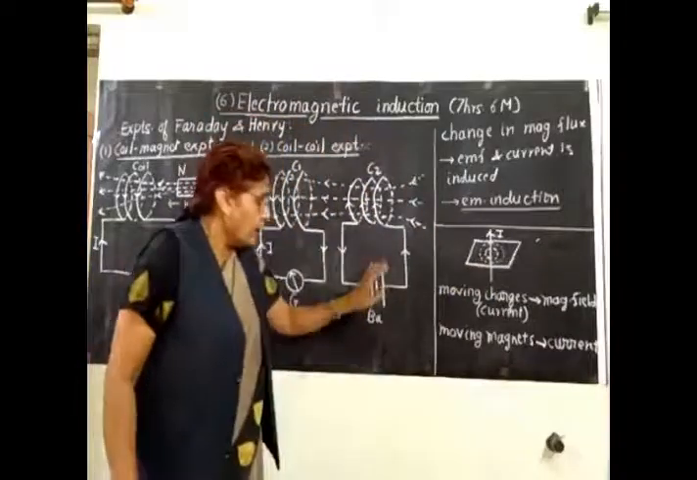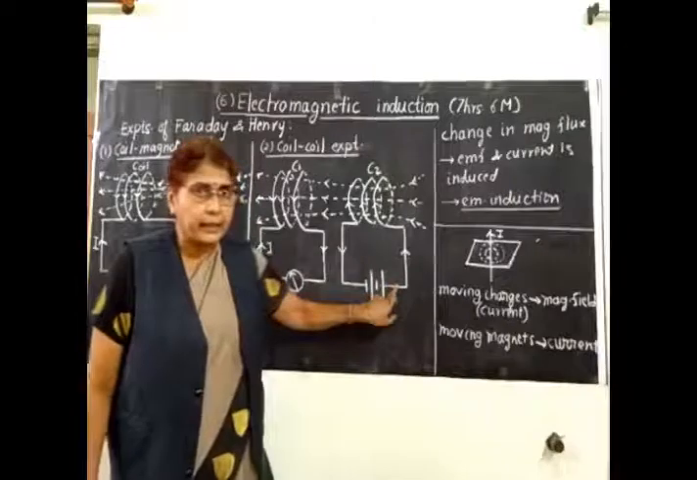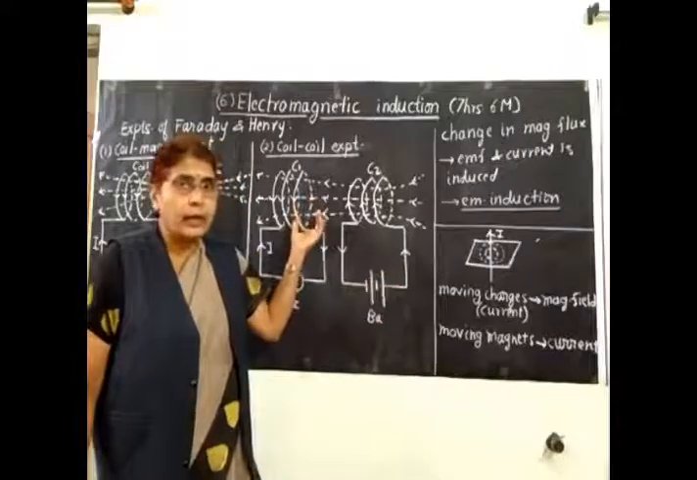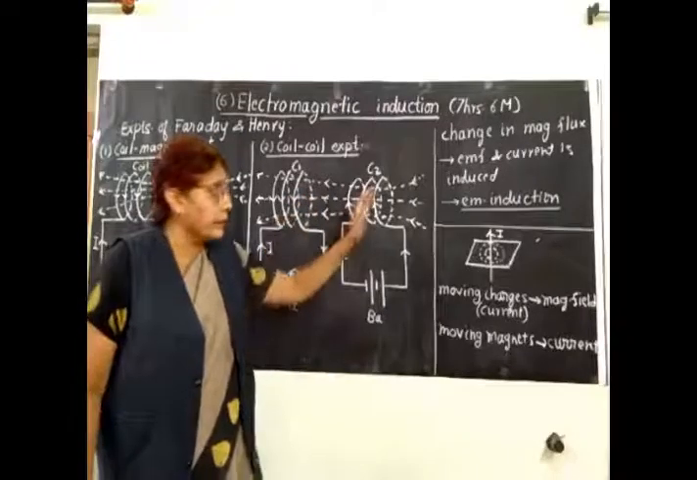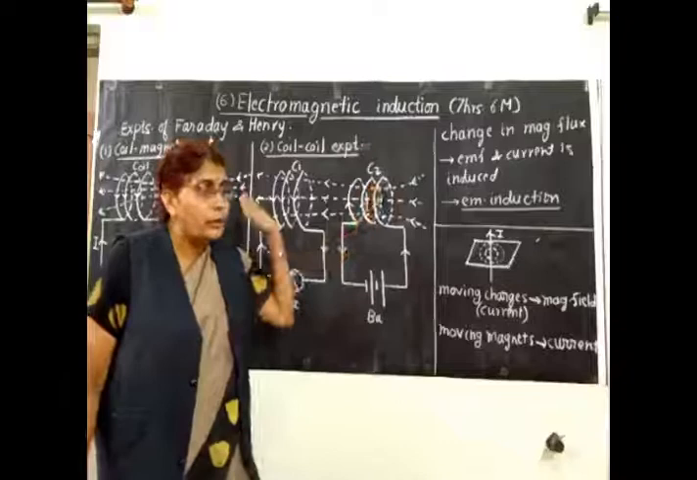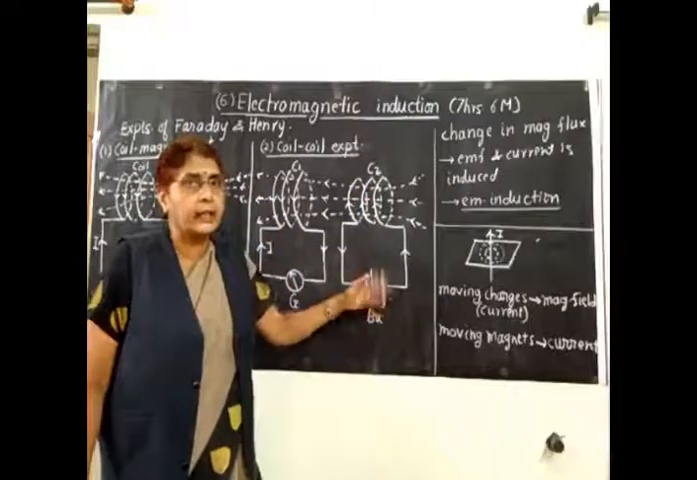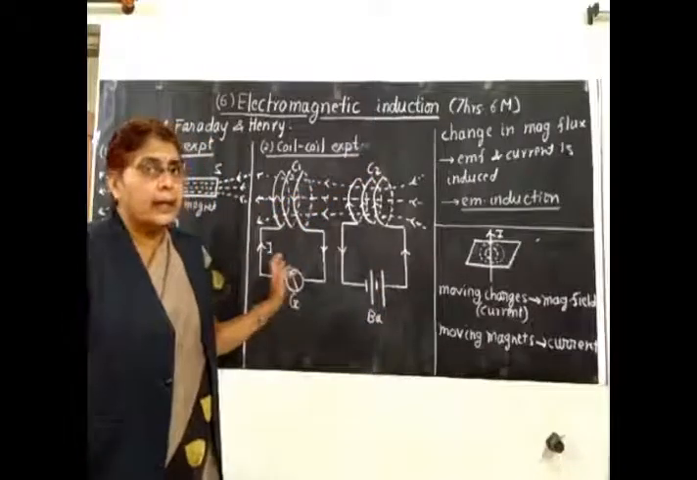That is, instead of moving the coil C2, if you connect a tap key over here, and put the current on and off, then EMF and current is induced in the coil. It is not necessary that you have to move the coil C2. You can just put this current on and off, close the key and open the key. Then also flux changes and there is induced EMF.